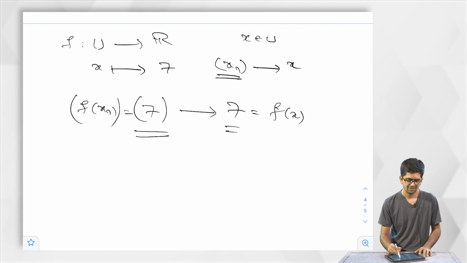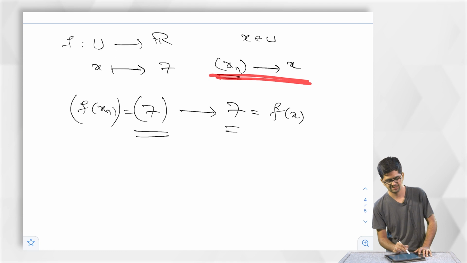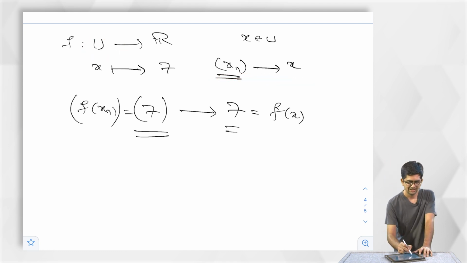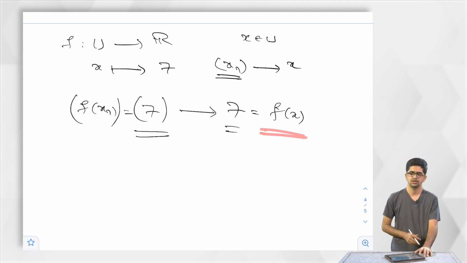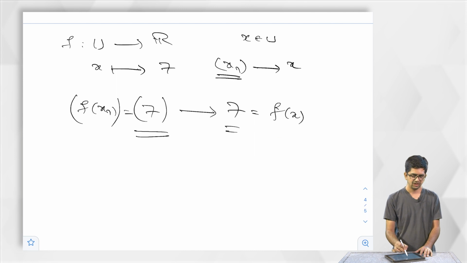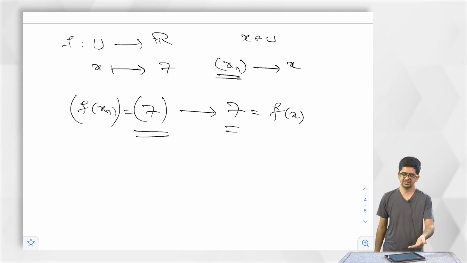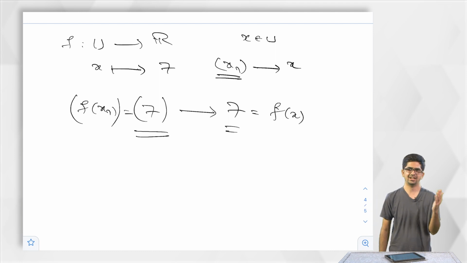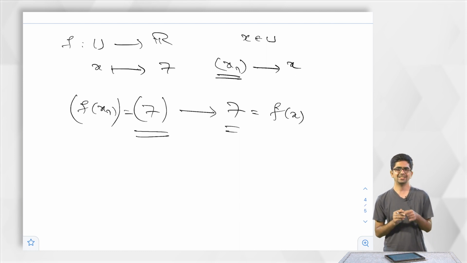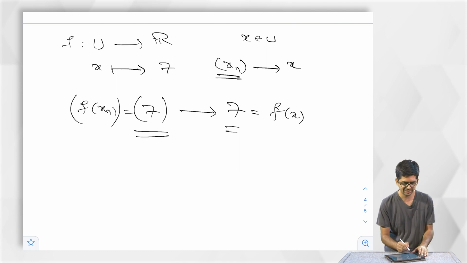So what did I observe? If you fix an element x belongs to U and a sequence that converges to x in U, then the image sequence f of xn converges to f of x. What does it say? Every constant function is a continuous function. Nice. So this example we have copied from sequences idea, and luckily this worked. Let us copy the second example. What is the second example? Identity sequence. So here let us do identity function.